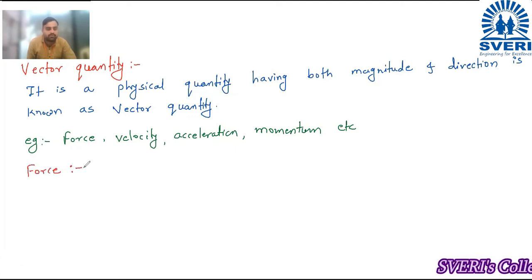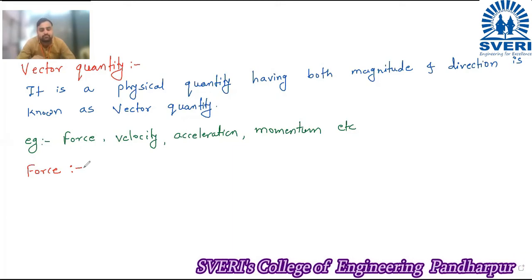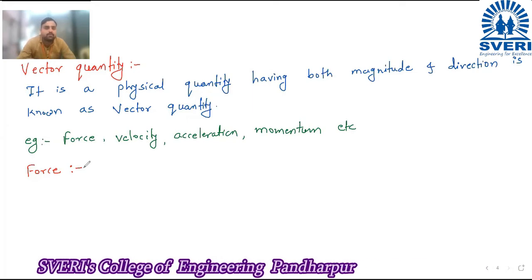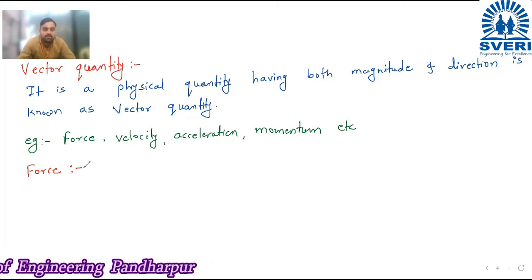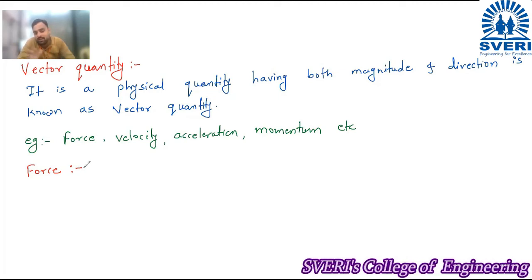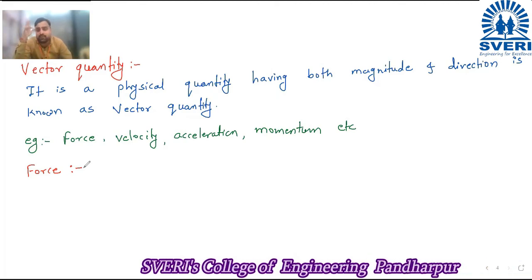What is the force? Can you tell me? You have already learned the definition of force in physics. Mass into acceleration, F is equal to ma. So that is the resultant force. Summation F is equal to ma is the actual equation. That is the formula. Keep that aside. What do you exactly understand by this word force?